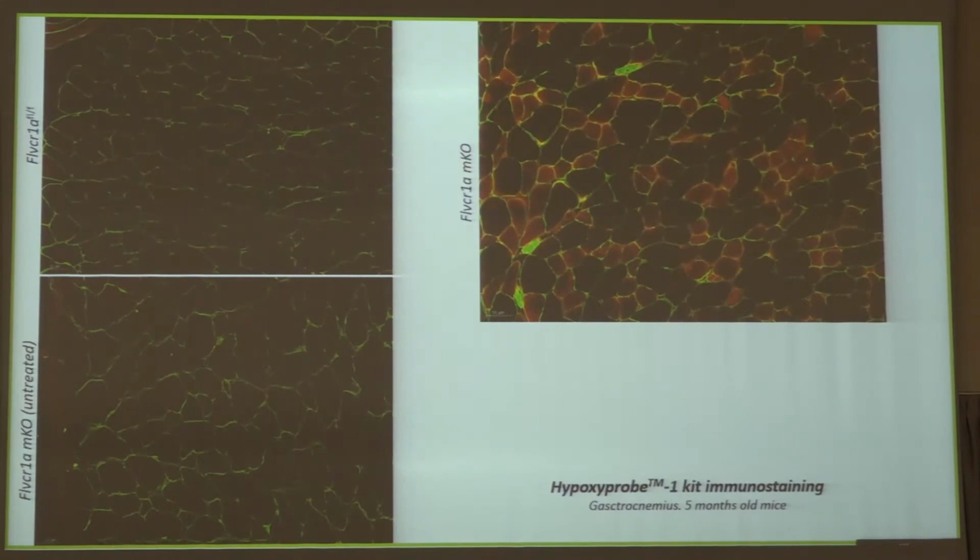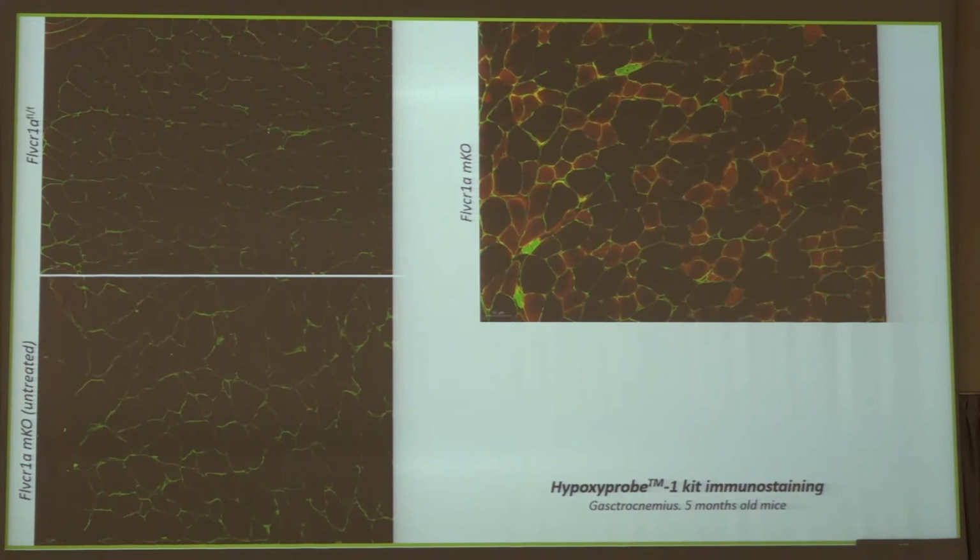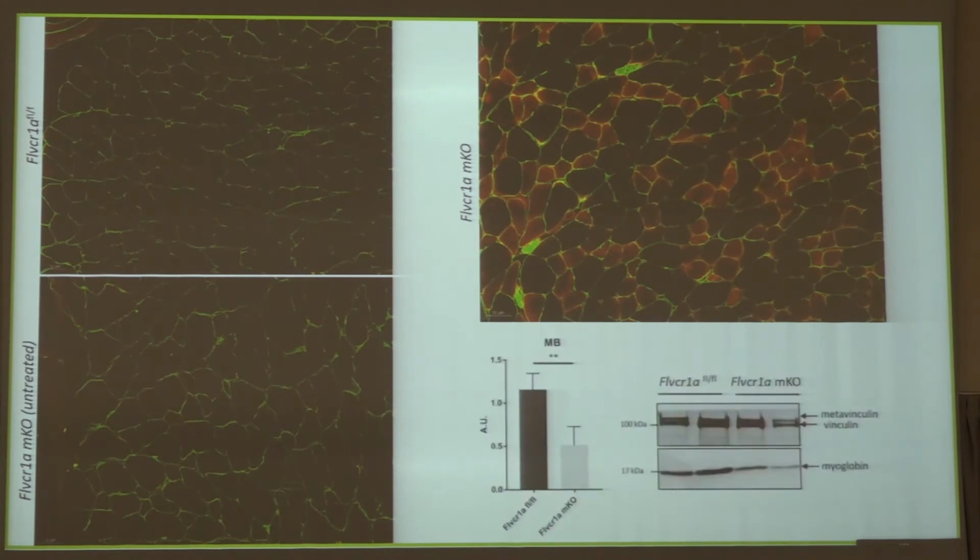Of course, we have thought about oxygen as the lacking substrate, and we have injected a hypoxia probe, and we have seen that there are some hypoxic regions very specific in some fibers only in our knockout mouse. We think that this might be due to a defect in oxygen storage, because we have also observed decreased myoglobin, and this is in accordance with other results that we have obtained in our laboratory, showing that by interfering with heme synthesis and export axis, we also interfere in hemoprotein synthesis, because there is not enough heme to be incorporated in them.